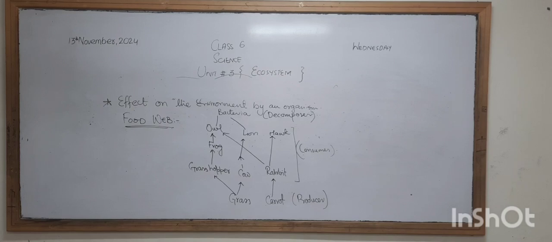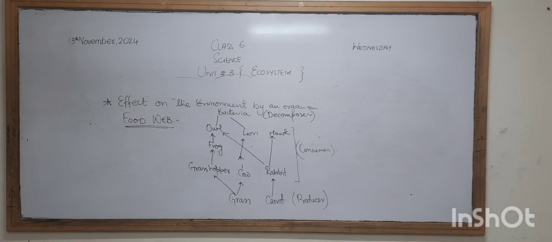We discussed that in order to survive on the earth, organisms need different resources. For example, plants need sunlight, water, air, and space to grow well, and animals need food, water, shelter, and other things necessary for survival.